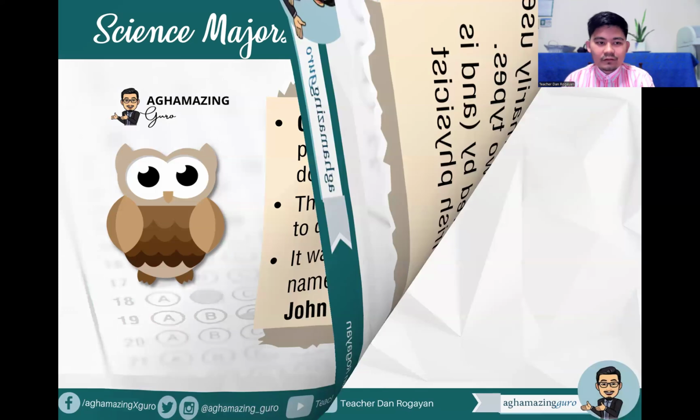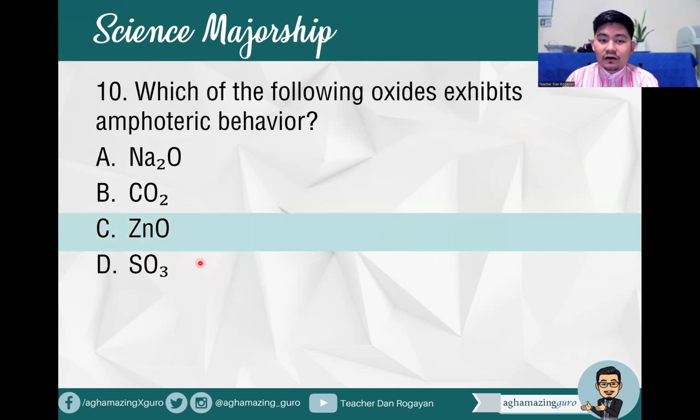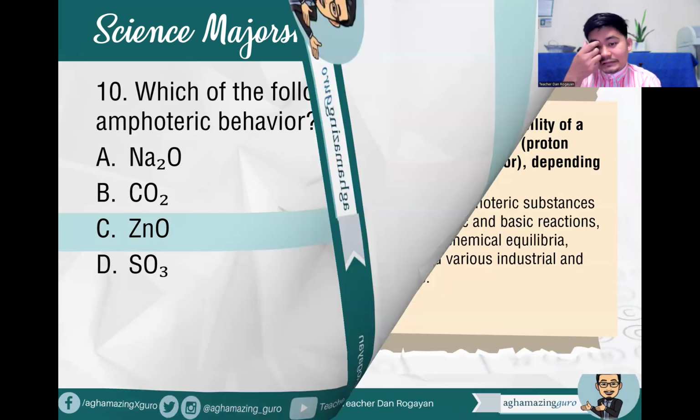Okay. Question item number 10. So this is our last item, which of the following oxides exhibits amphoteric behavior? A, Na2O, B, carbon dioxide, C, zinc oxide, D, SO3. Okay. So what is that? Of course, this is zinc oxide. So letter C is zinc oxide.